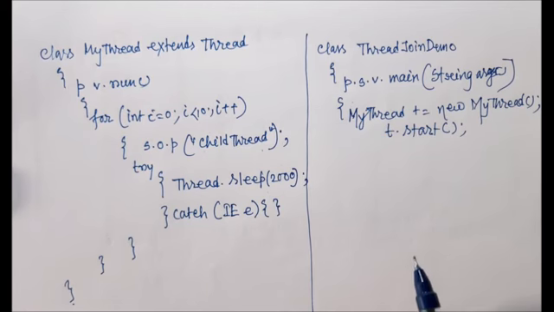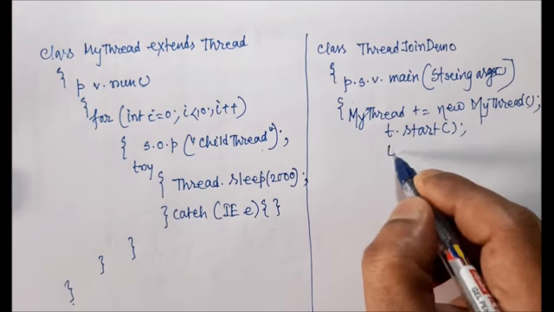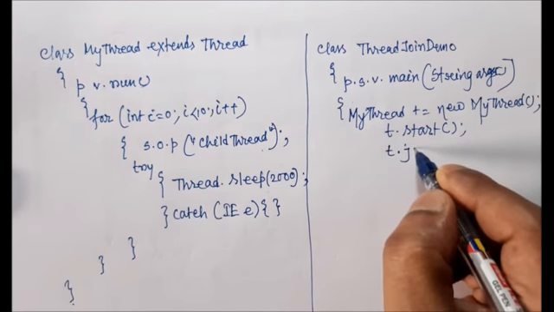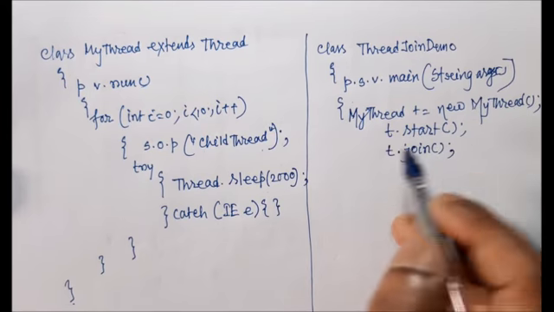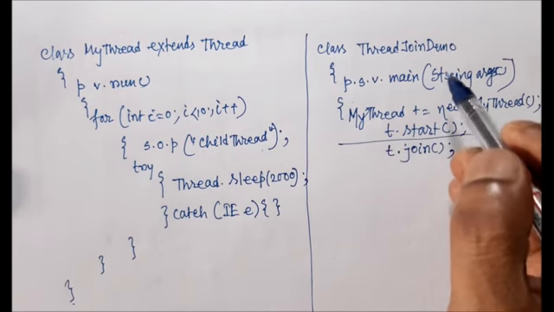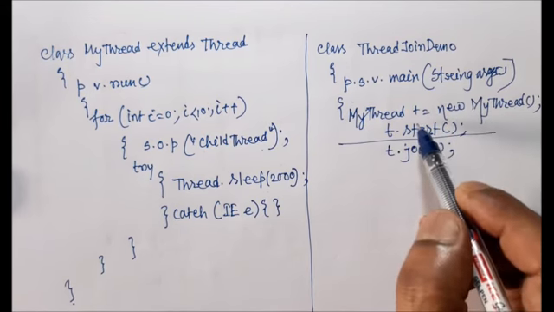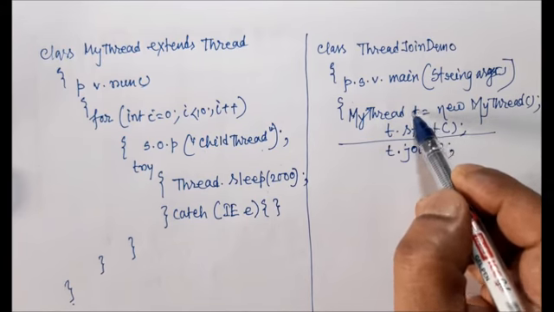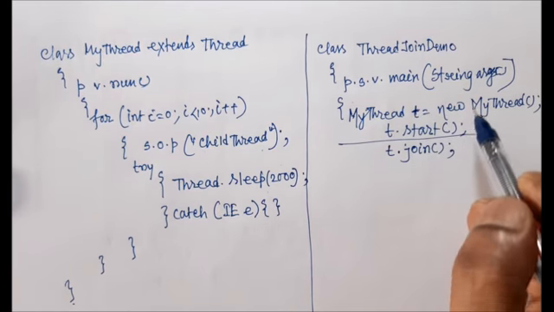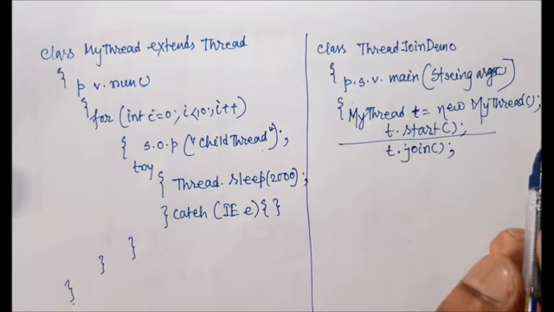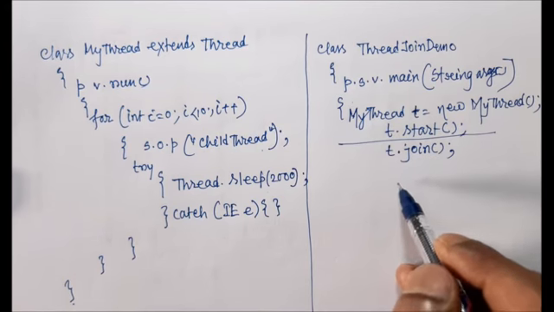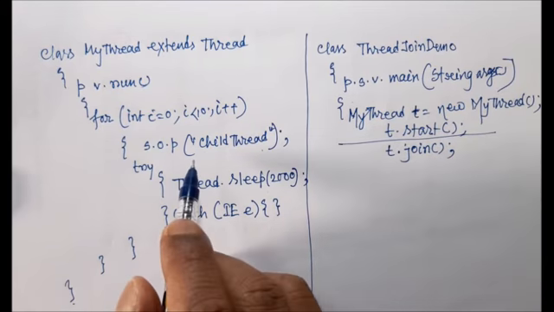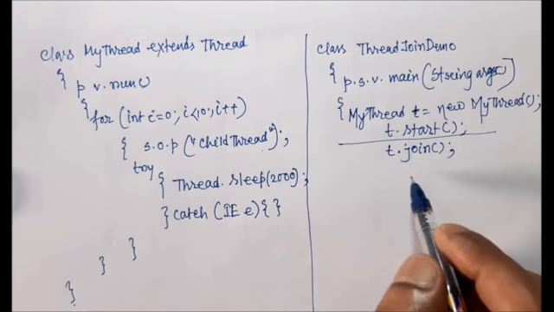And if I call t.join after that, what does that mean? Up to this point, the thread which has been responsible for executing was the current thread, the main thread. When you call the t.join method, it means first the child thread will be executed, then we will complete the remaining code of the main thread.